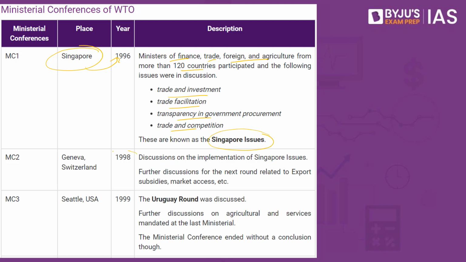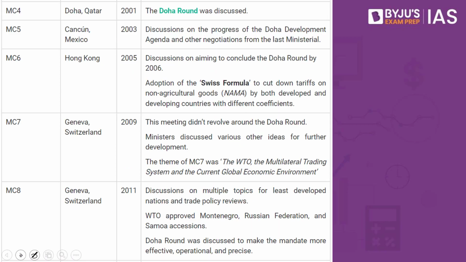The second was in 1998, which happened in Geneva. The third was in 1999, which happened in the United States of America, where the Uruguay round was discussed. The fourth was in Qatar in 2001, and in 2003 the fifth was in Mexico. In 2005 we had the sixth one, and this is where the adoption of the Swiss formula came into the picture. As part of the assignment, put in the comment section what you understand by this Swiss formula. The seventh happened in 2009 in Geneva, Switzerland, and the eighth in 2011 in Geneva, Switzerland.